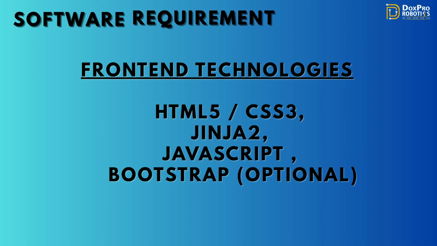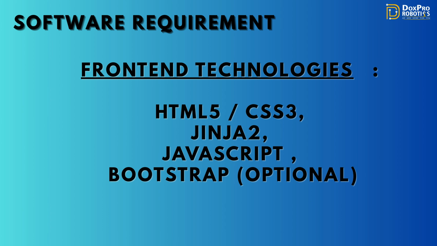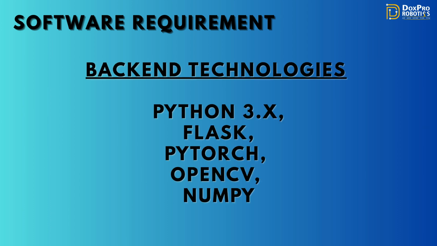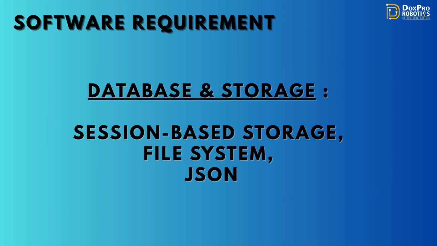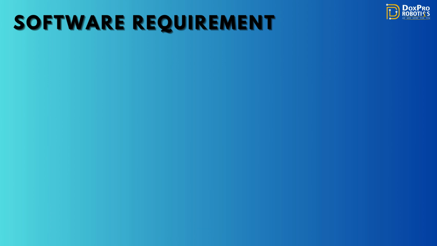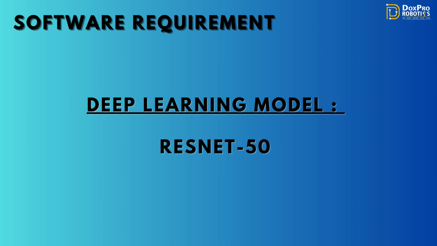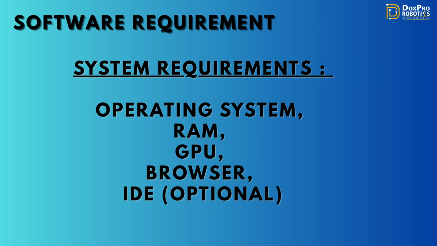The software requirements are divided into 5 categories: HTML, CSS, Jinja 2, JavaScript, and optionally, Bootstrap for the front end. The backend is powered by Python, Flask, PyTorch, OpenCV, and NumPy. Data is stored using sessions, file systems, and JSON. ResNet-50 is the deep learning model used. Basic system requirements include OS, RAM, GPU, browser, and IDE.